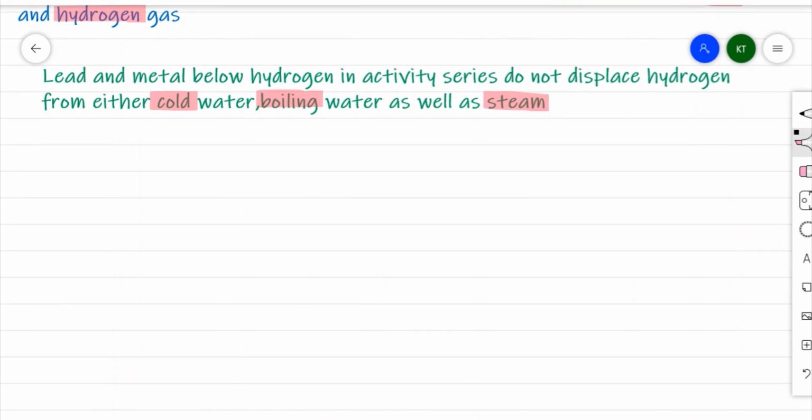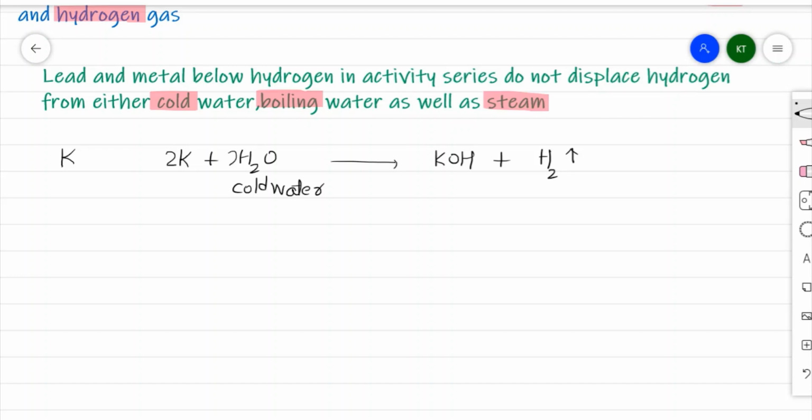The first metal I have is potassium. Potassium metal reacts with cold water to give the corresponding potassium hydroxide and evolve hydrogen gas. To balance this, I'll take 2K, 2H2O, which will give me 2KOH plus H2. Now this KOH is also known by another common name, caustic potash.